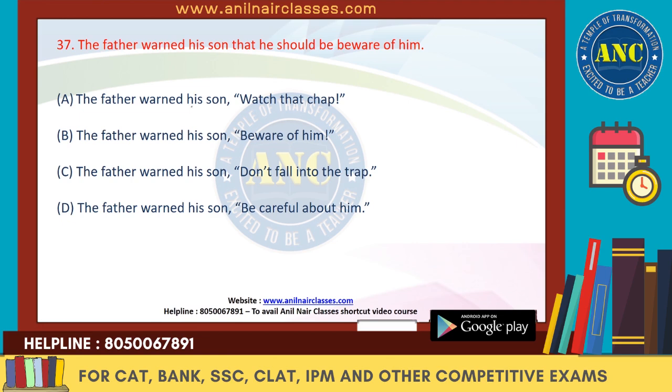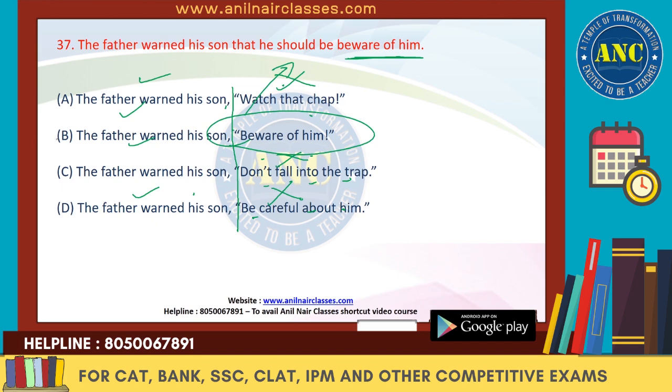The father warned his son, comma. So in all the answer choices, the reported verb is the same. This part is correct everywhere, that he should be aware of him. Watch that chap. Beware of him. Don't fall into the trap. Be careful about him. So you want "beware of him," right? So "watch that chap" is not right. "Don't fall into the trap" also. "Careful about." The only thing which matches with the question is B. So B is the right answer. Get rid of A, C and D.